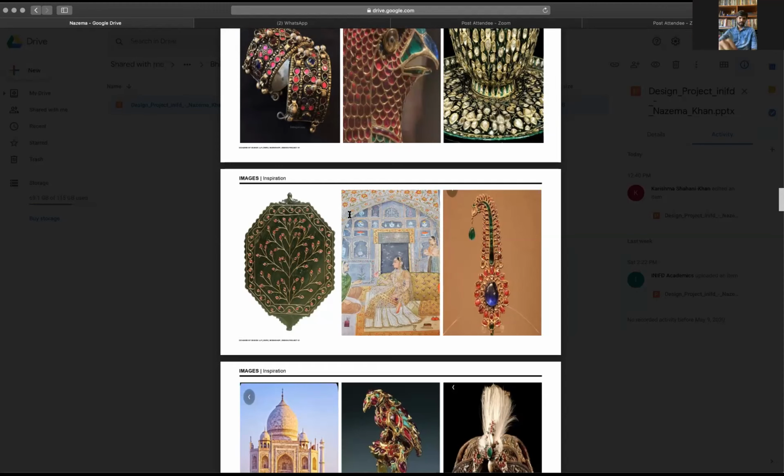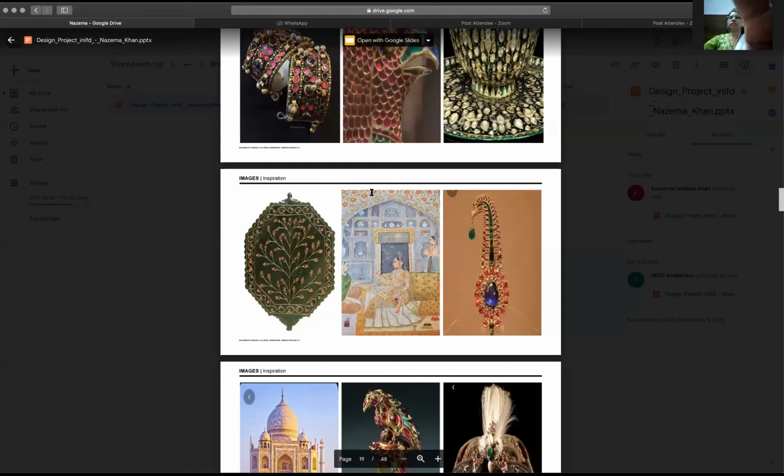Okay. So basically, if you look at the center, this one that I'm circling, you can see a painting. The one of the woman sitting. Yes. What you start to see is that this painting is a better reference for you to look at based on your florals, because the clothes she's wearing are very sheer. You can see different layers in them. There's so much color behind her.